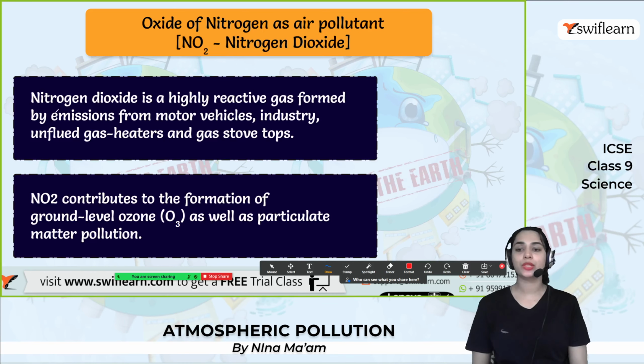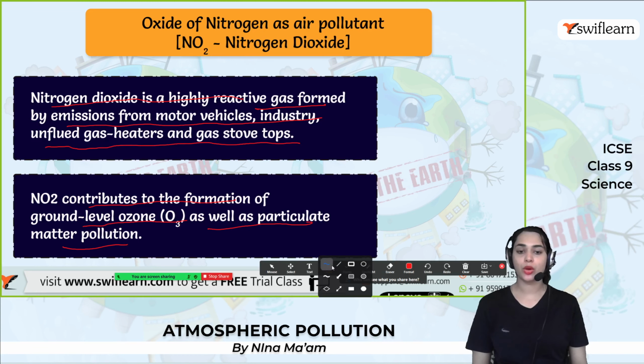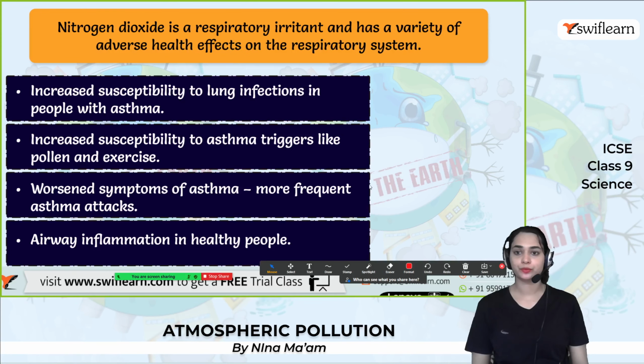Nitrogen dioxide is a highly reactive gas formed by emissions from motor vehicles, industry, flued gas heaters and gas stove tops. Nitrogen oxide contributes to the formation of ground level ozone as well as particulate matter pollution. So NO2, nitrogen dioxide, causes severe air pollution. Alright. Nitrogen dioxide is a respiratory irritant, so it can adversely affect the respiratory system.